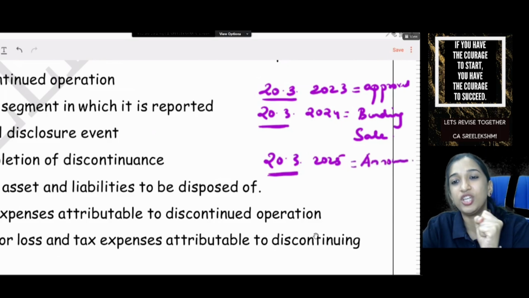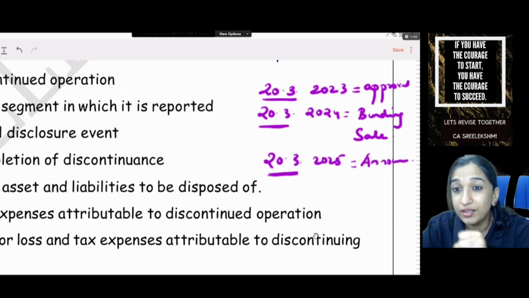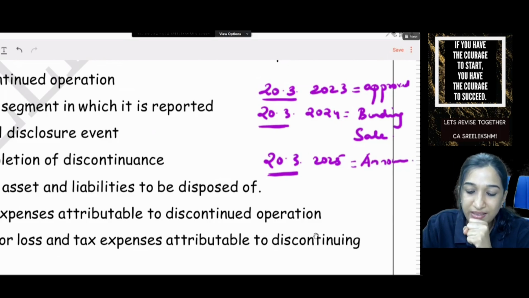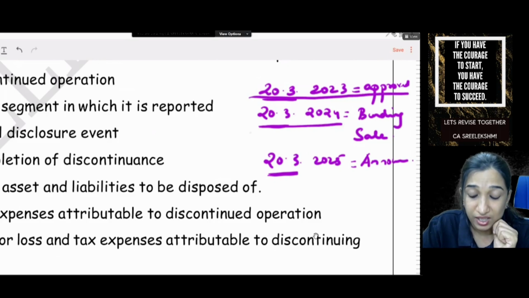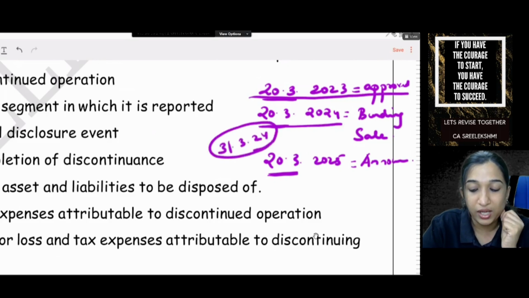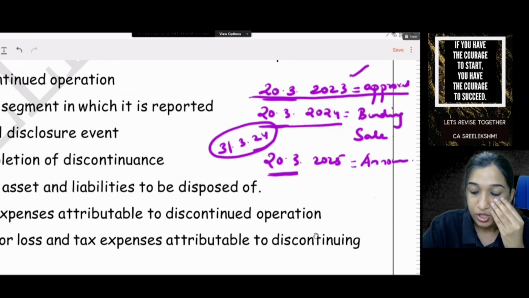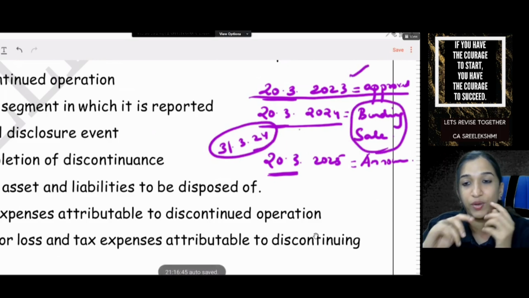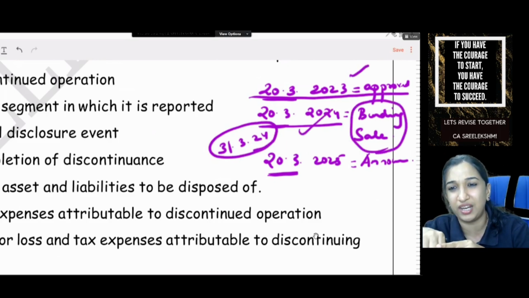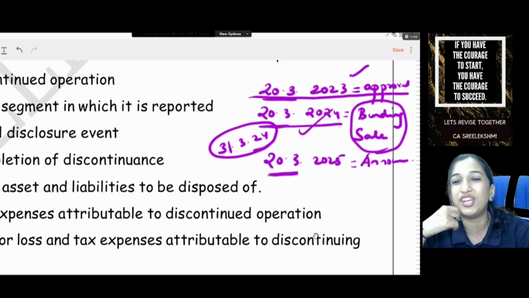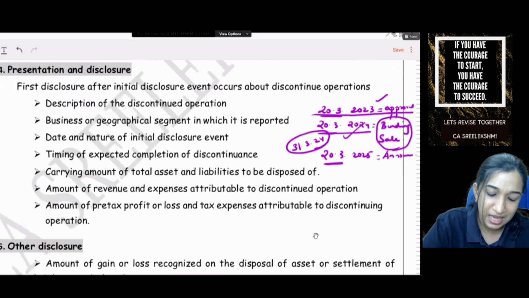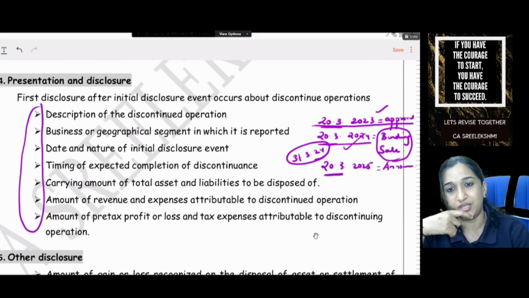So in which year onwards you should start disclosure? 23, 24 or 25? So I can hear you all saying 31st March 2024 because here only approval, there is no announcement. So binding sale agreement is on 20th March 2024. So that financial year ending 31st March 2024, you have to make the 7 disclosures.